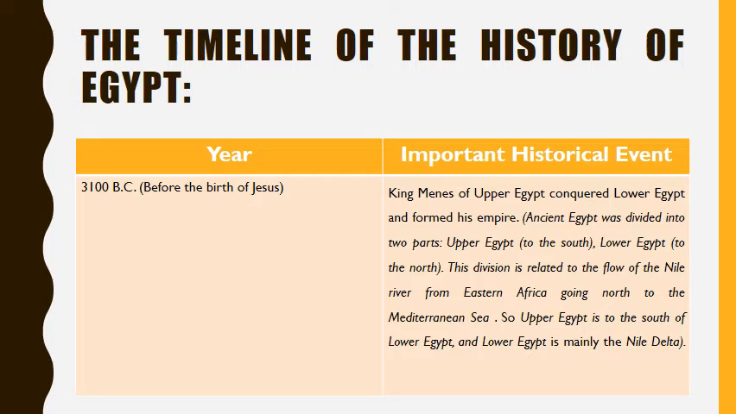Ancient Egypt was divided into two parts, upper to the south and lower to the north. This division is related to the flow of the Nile River from eastern Africa going north to the Mediterranean Sea. So, Upper Egypt is to the south of Lower Egypt and Lower Egypt is mainly the Nile Delta.